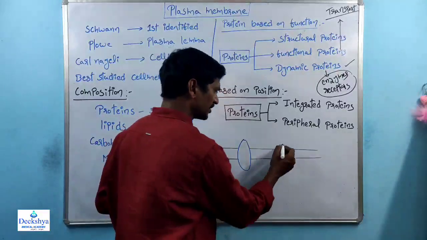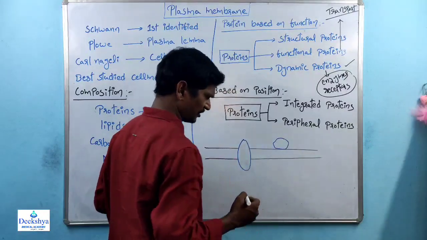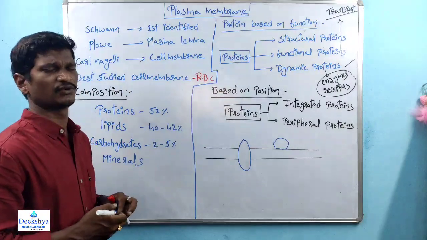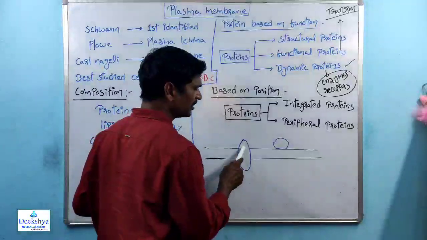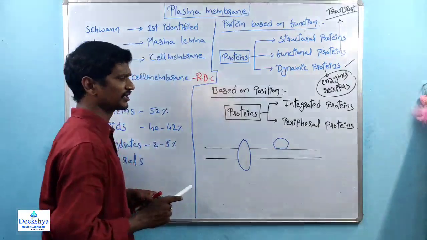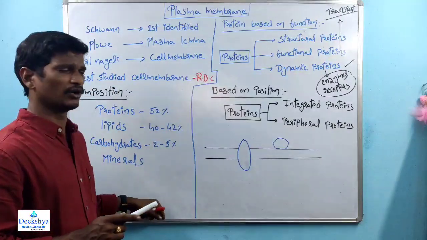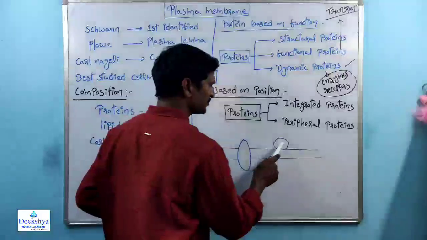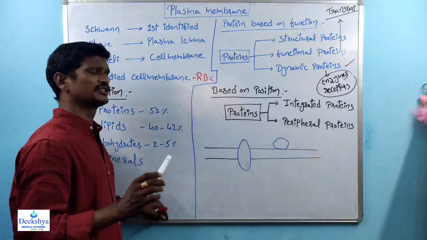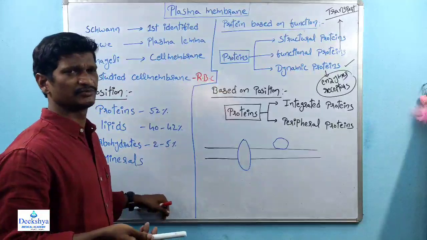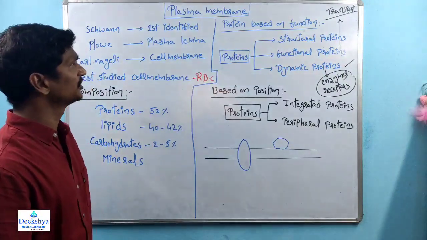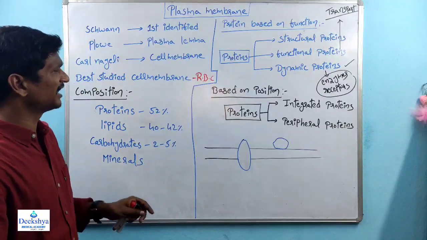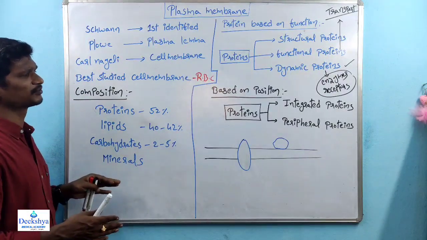And some of the proteins are present on the outside. These proteins are called peripheral proteins. So integrated proteins are involved in the transportation of molecules, and peripheral proteins act like enzymes, maybe act like receptors, right? So that is about the plasma membrane.